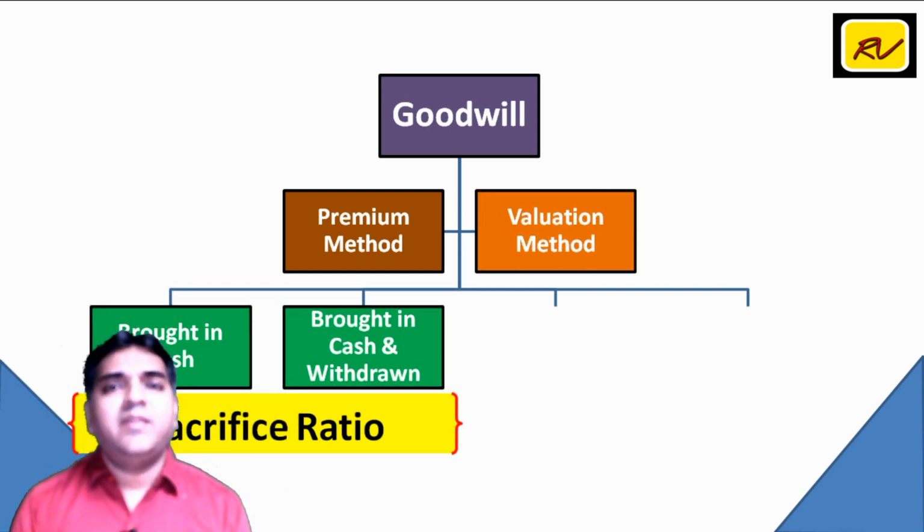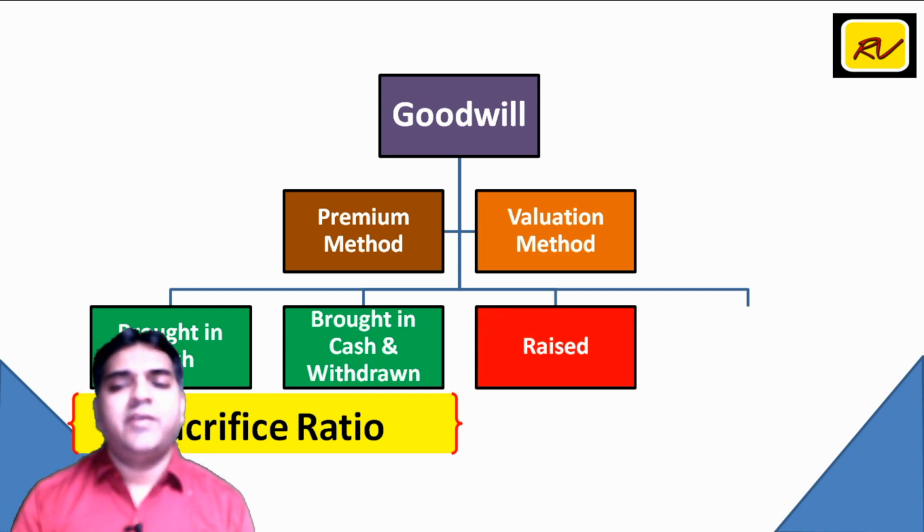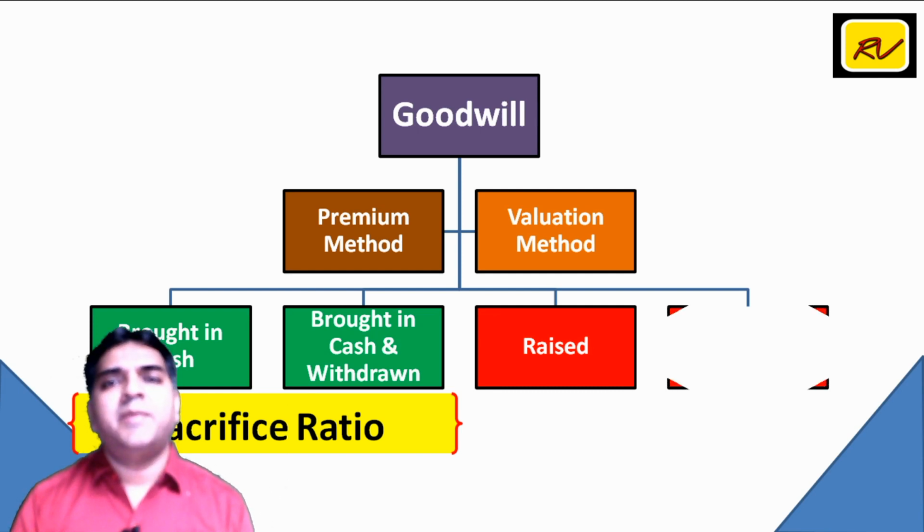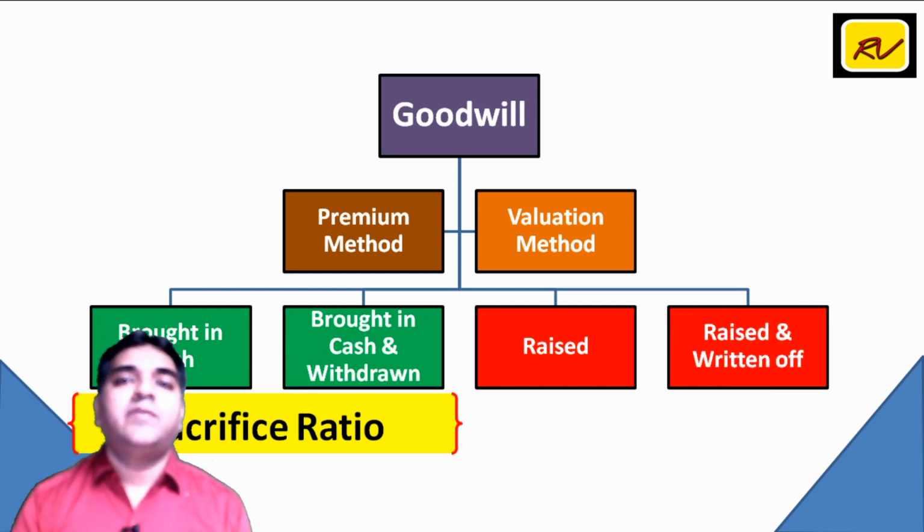However, when the new partner does not have cash, he agrees to raise goodwill in the books of account. That is the second category, where it is based on valuation of goodwill. So it is valuation method. So method 3 is when goodwill is raised, and method 4 is when goodwill is raised and written off.